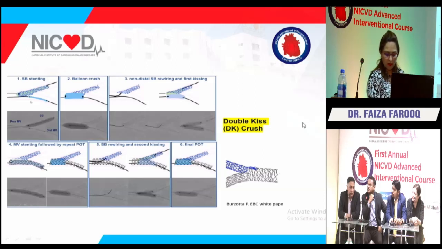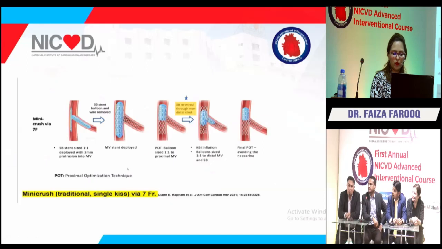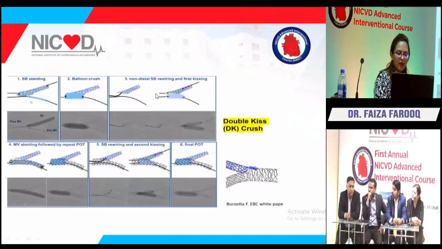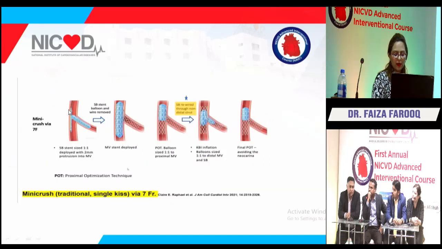So I think we have already discussed what are the complications that we can expect while performing a DK crush. No need to go further into that. It's just a simple diagrammatic representation of the mini crush. The only difference between the mini crush and the DK crush is in this step. In the mini crush, you put two stents simultaneously, and this first kissing is not there, which we can see in this diagrammatic representation. I'm not going to go into the detail of this.